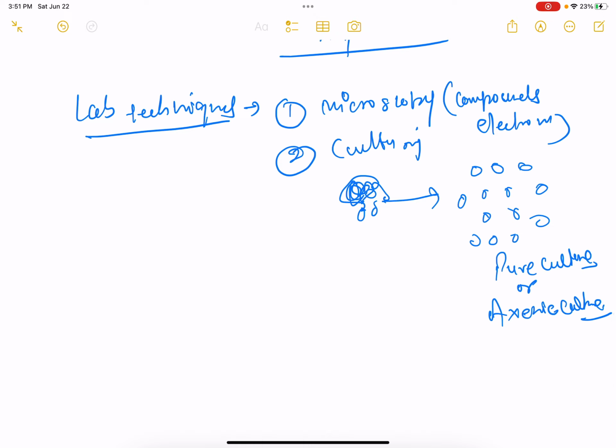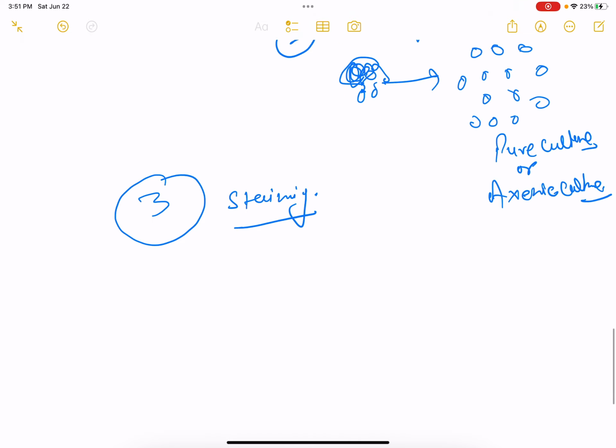We can see by microscopy, and also we can see by culturing. Another way is that we can see microbes using staining. There are so many different types of dye or stain that we can use. Suppose this is our dye, and this is our microbe.